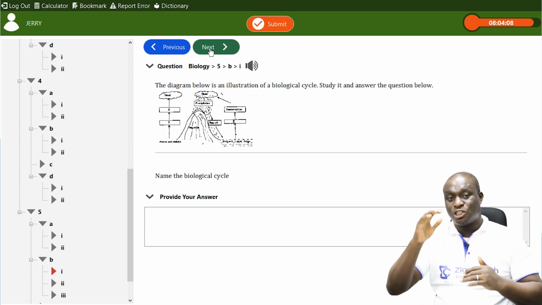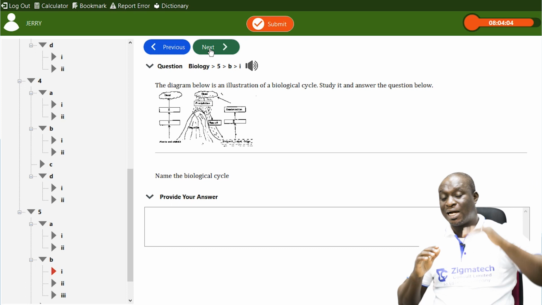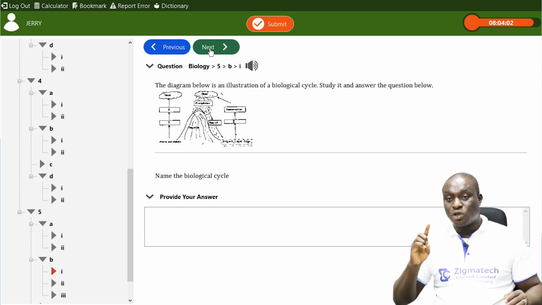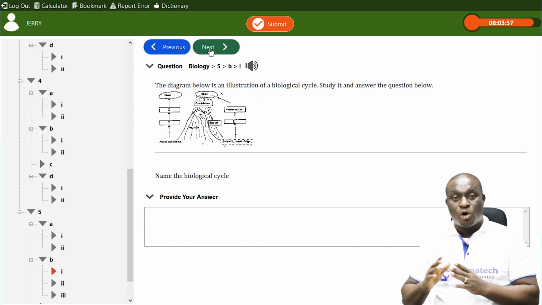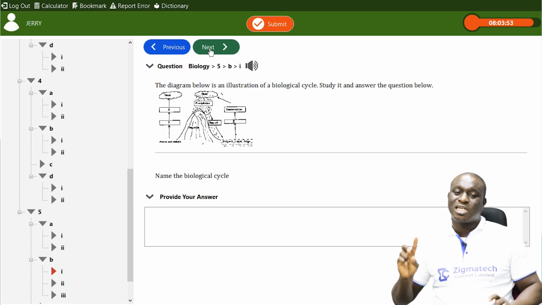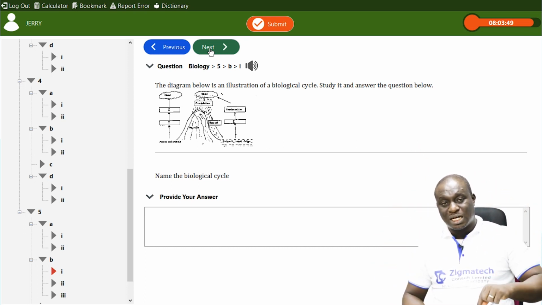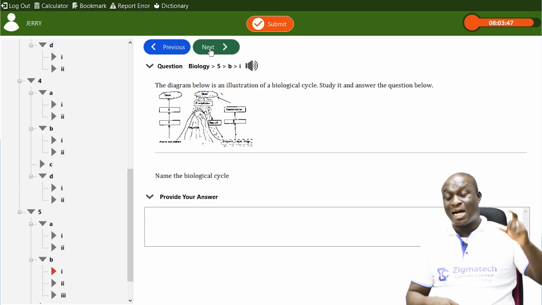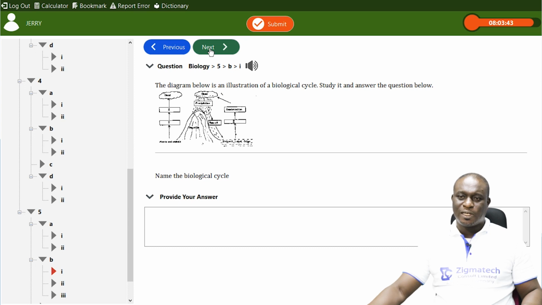It's simply the exchange of water between the atmosphere and the earth. It simply has to do with water going to the atmosphere and water returning back to the earth. All you just need to note is the processes that are involved for water to go to the atmosphere and the processes that are involved for water to come down from the atmosphere back to the earth. So that is water cycle, okay?